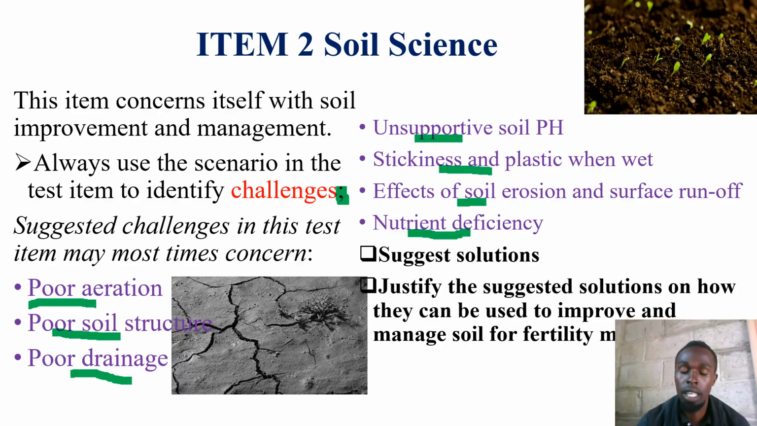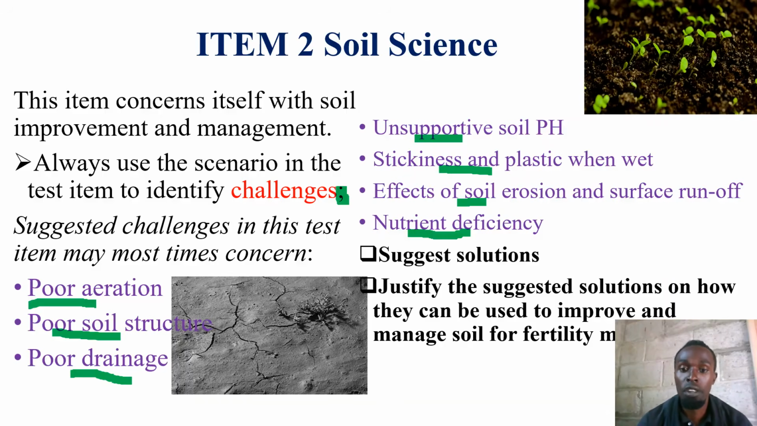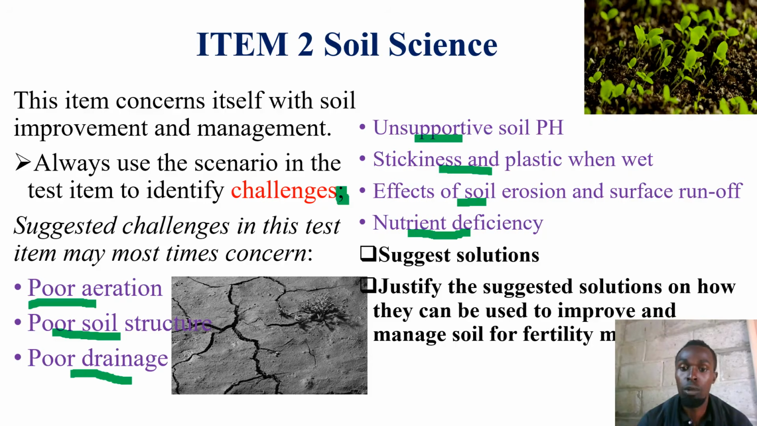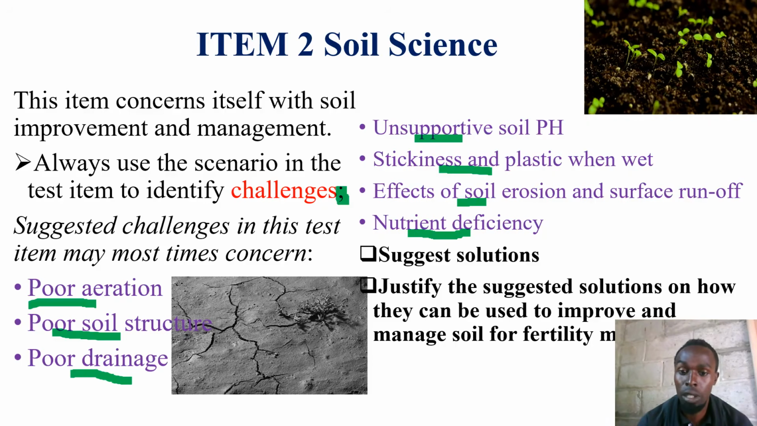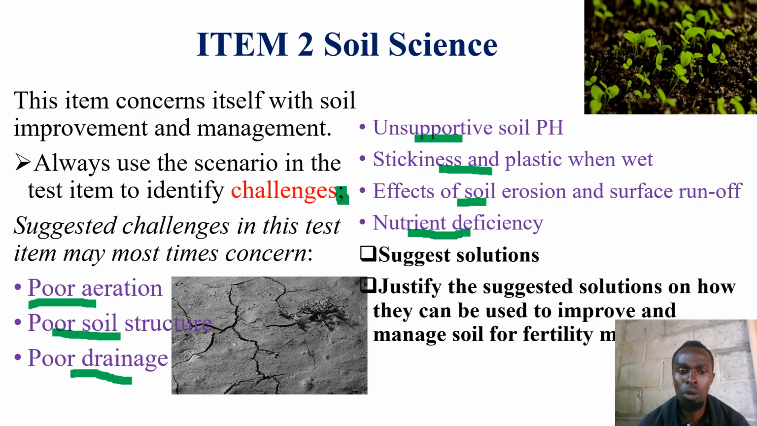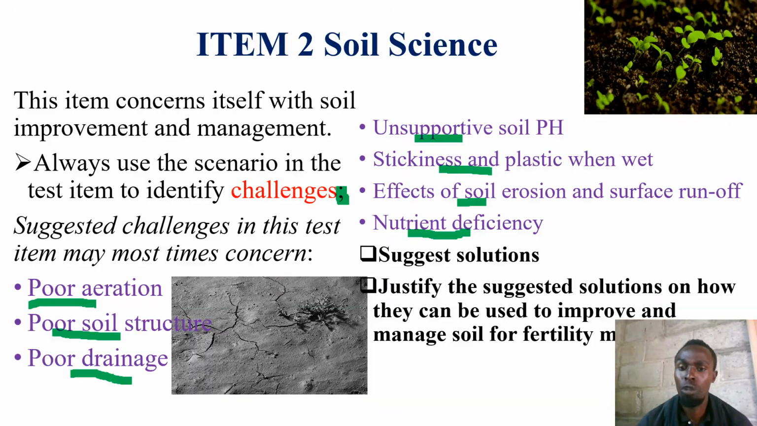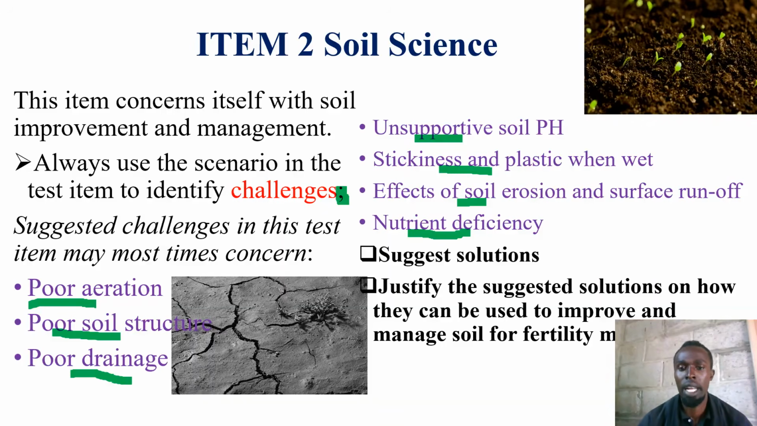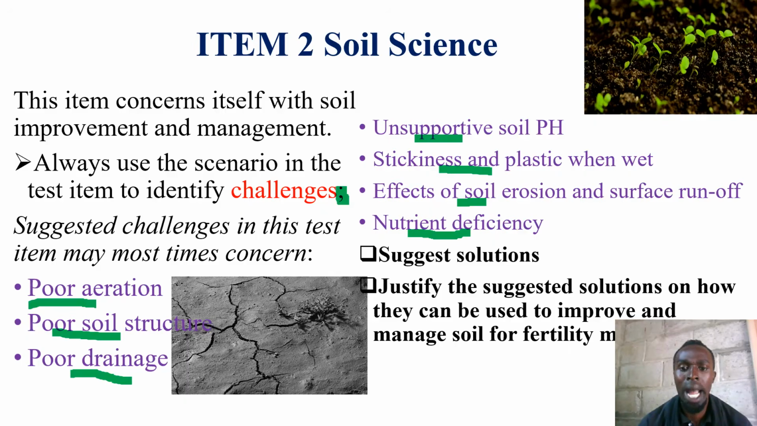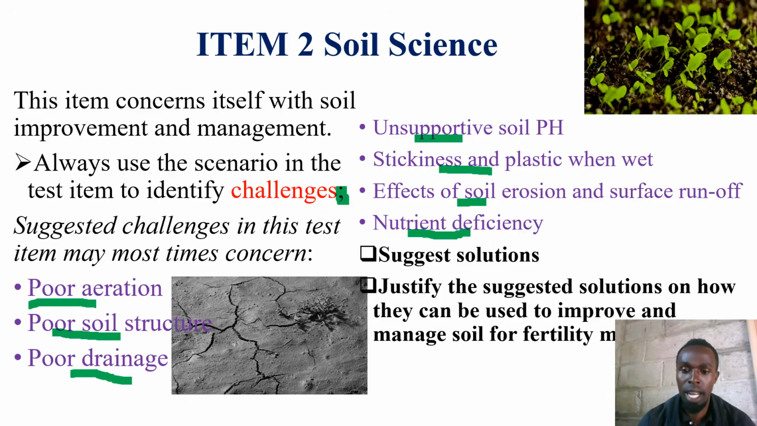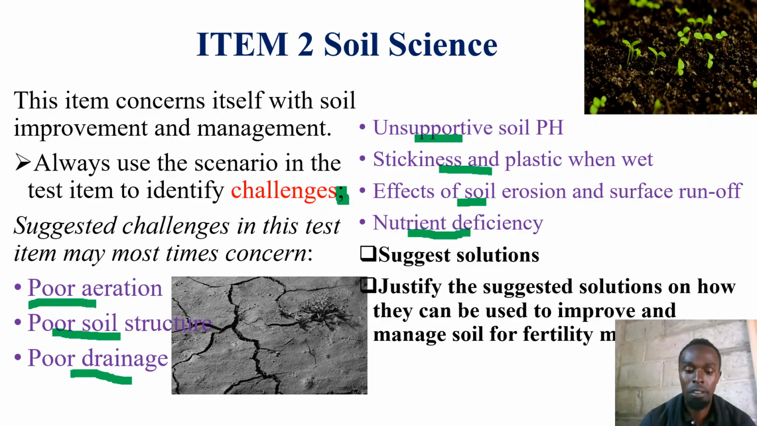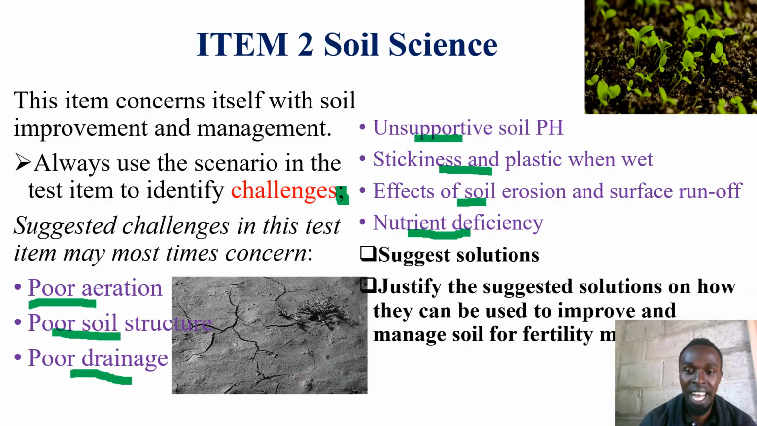Members, all those suggested solutions are not enough for you to get a score. Go on and give justifications. Why are you applying mulches? Why are you applying artificial fertilizers? Why are you carrying out marling? Why are you applying organic manures like compost? Give justifications. Procedure.